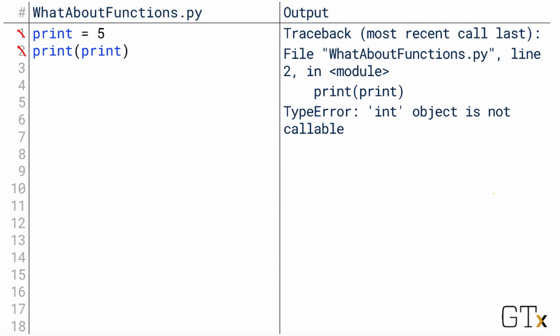However, probably the most relevant takeaway here is you probably don't want to use the word print as a variable name. And also, you probably don't want to use any of our other common functions like string, int, type, or input as variable names either. Input actually makes that a little bit hard because that's a variable name we can easily imagine using, but we probably want to avoid it so that we can still use the actual input function.